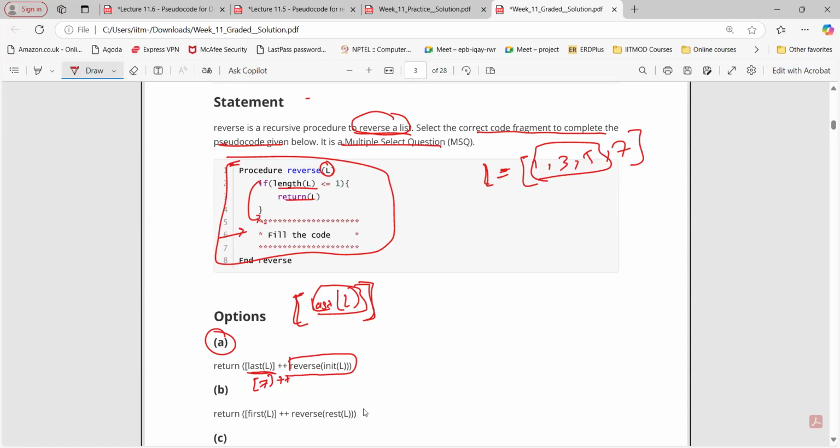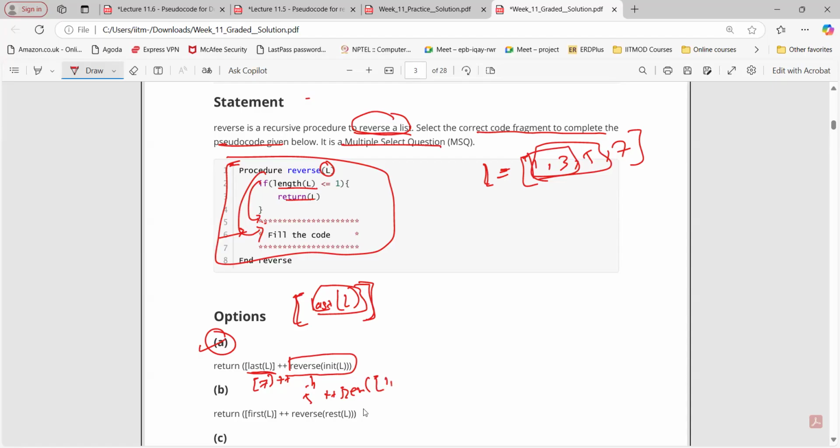Now again, if we call this, again length is not equals to or less than 1. Again, we'll go to this particular thing. Again, we are going to consider last. So here again last will be what? 5. Again, we are going to call this particular procedure here again for init of list. Now in this case, we are left with 1 and 3. So is this correct? Are we going to get the reverse list?